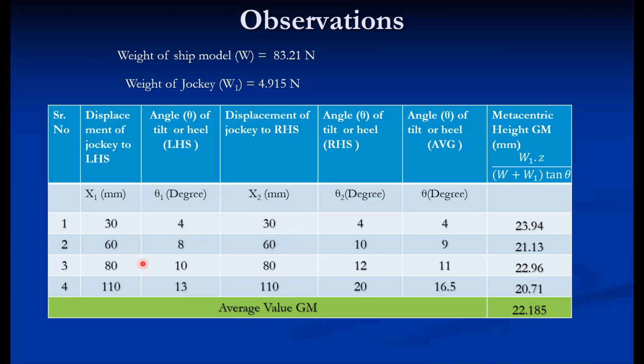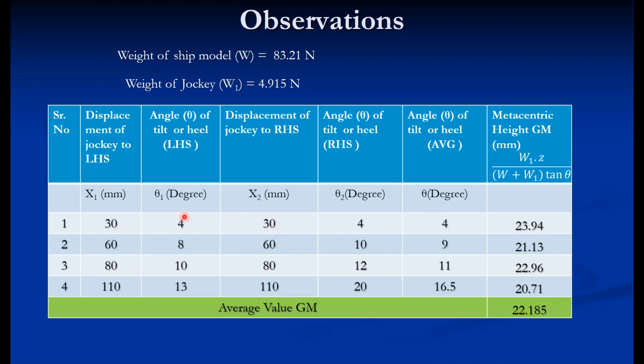Almost there is a slight variation between these two, and that variation is because of some abnormality or some additional weight on either side. In an actual case there are external waves, and there is a possibility of external waves on both sides. That's why the average of θ1 and θ2 is taken.